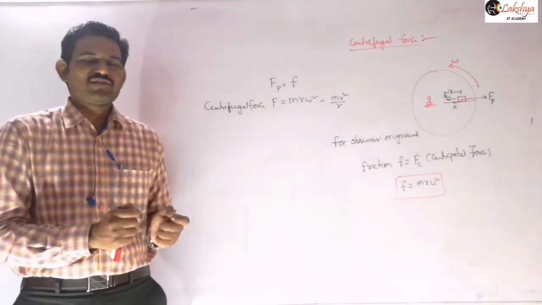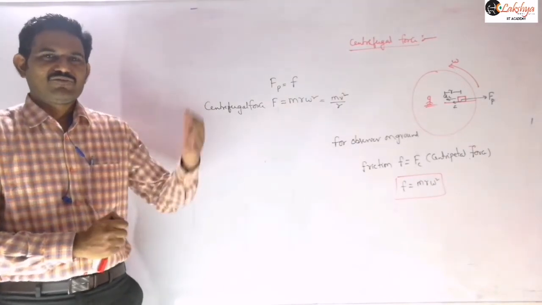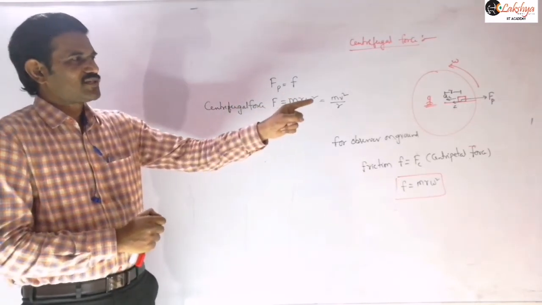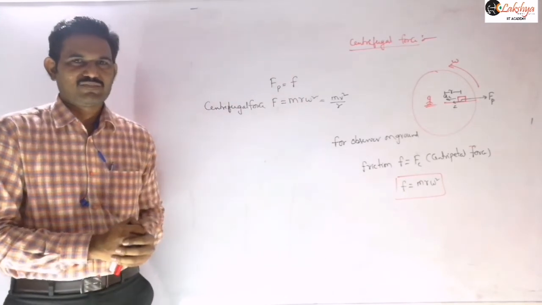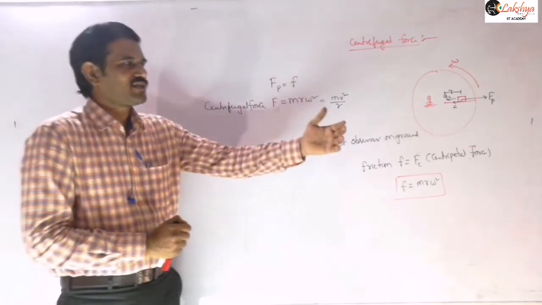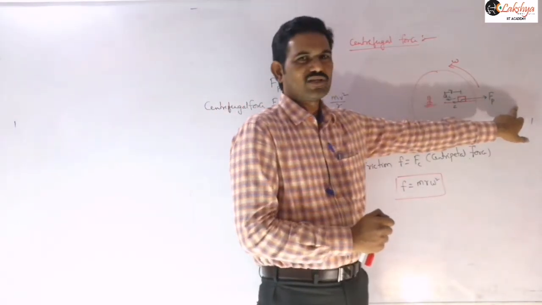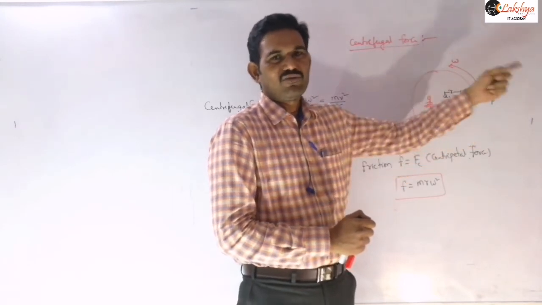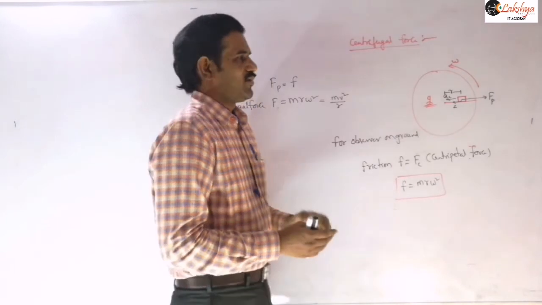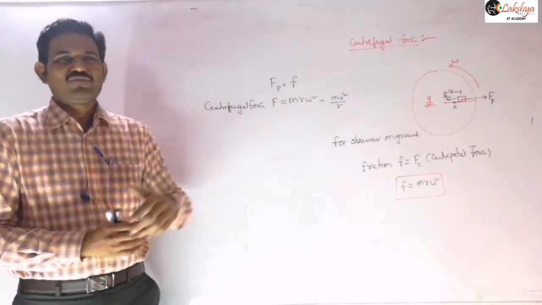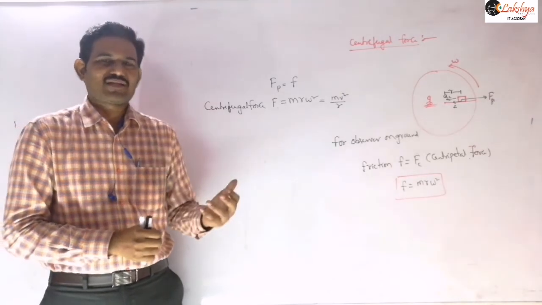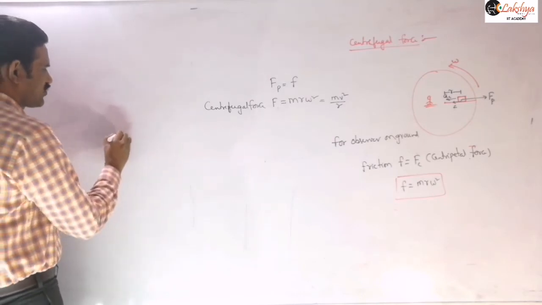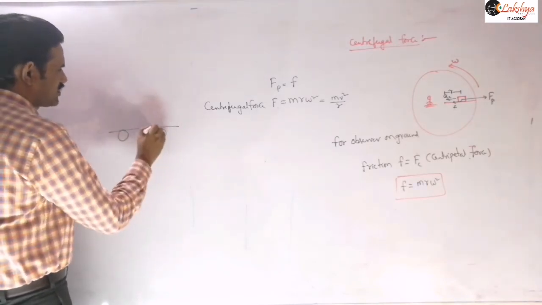So if the frame of reference is rotating and the object is at rest, then with respect to that frame there will be some force acting on this object also. Suppose the object is on the rotating frame. Even if the object is outside the frame of reference, but the observer is on the frame of reference, then with respect to that observer there will be some pseudo force acting on it. Once the observer is accelerating, then pseudo force will be there, that we know already. The object may accelerate or may not accelerate. We already discussed this in Newton's laws, in previous topics.